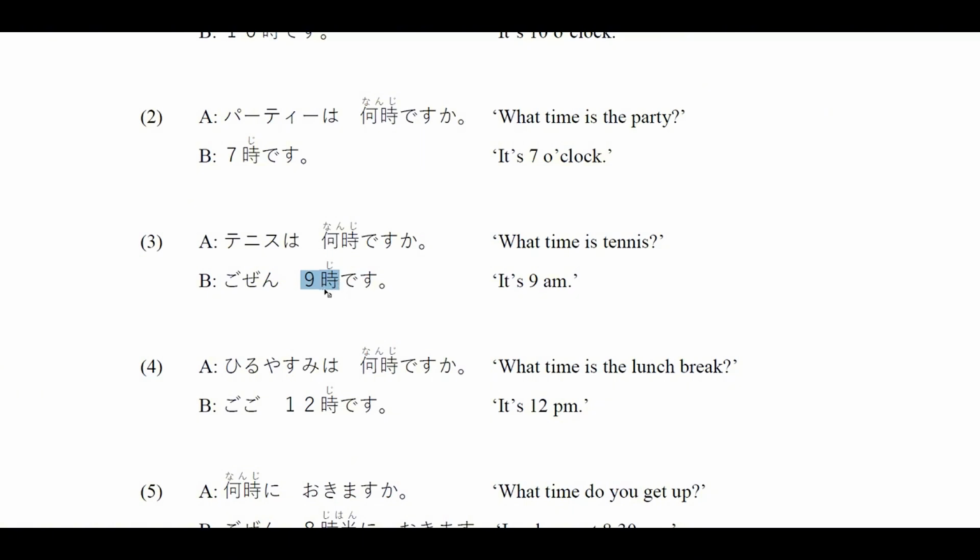But if I want to tell whether it is a.m. or p.m., in Japanese we need to put it in front of the time. So a.m. is 午前. 午前9時です.